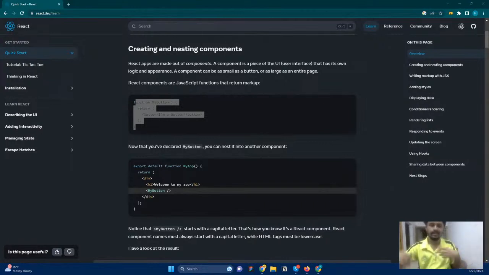Basically, what we tell is: this is my initial state, and I want this as my final state. These are the two things I tell, and how to get to the final state will be decided by React.js. The DOM operations will be taken care of by React. So that's declarative: I say this is my starting state, this is my ending state, and how the process changes will be taken care of by React itself.